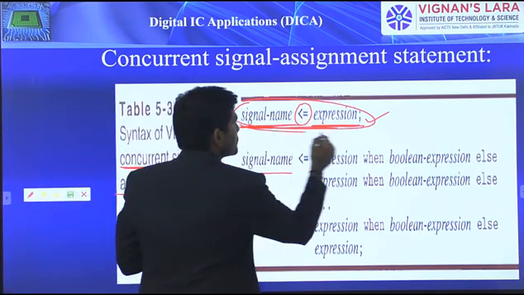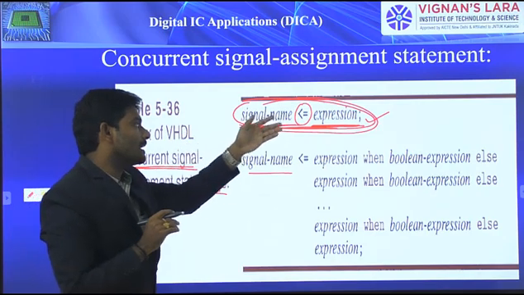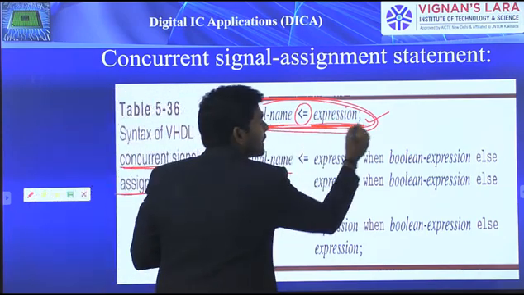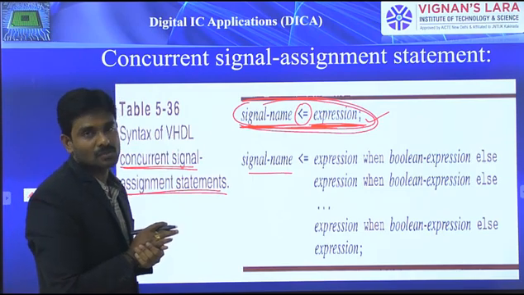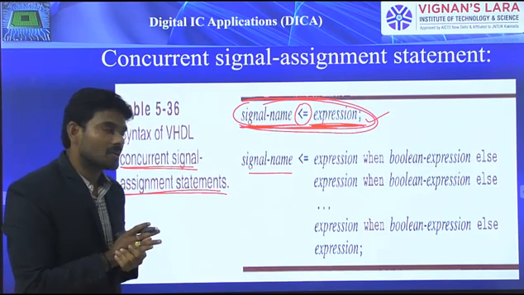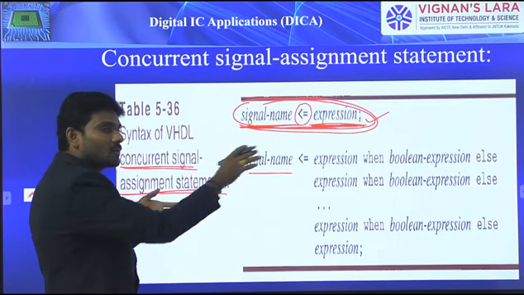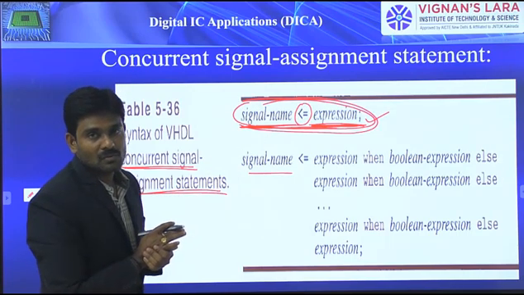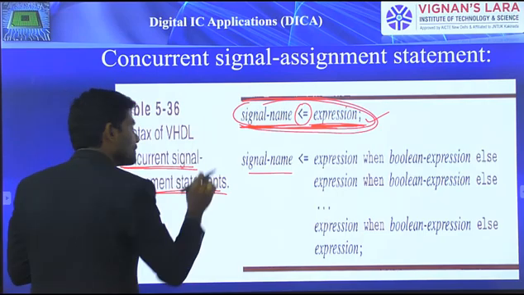This is the first type we are going to consider, where signal name is assigned a value from the evaluated expression by means of the assigning operator less than or equals to. Now considering this signal name assigned expression, here we are going to derive a program based on it.